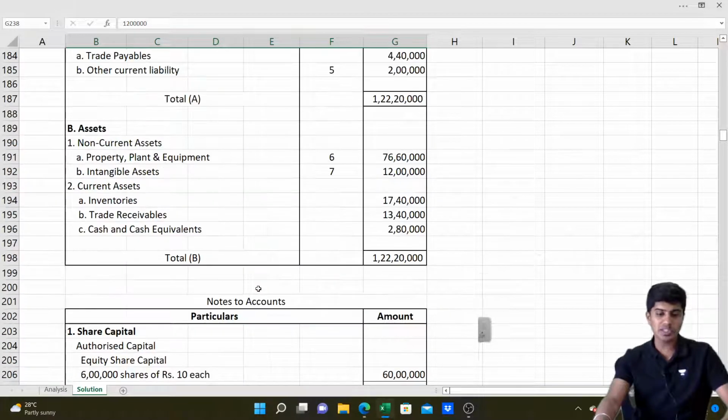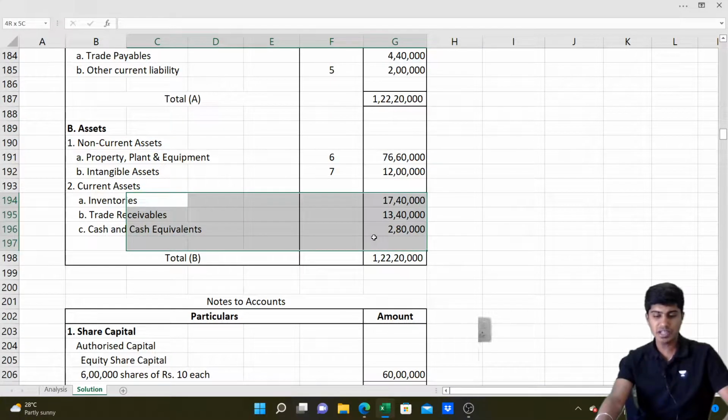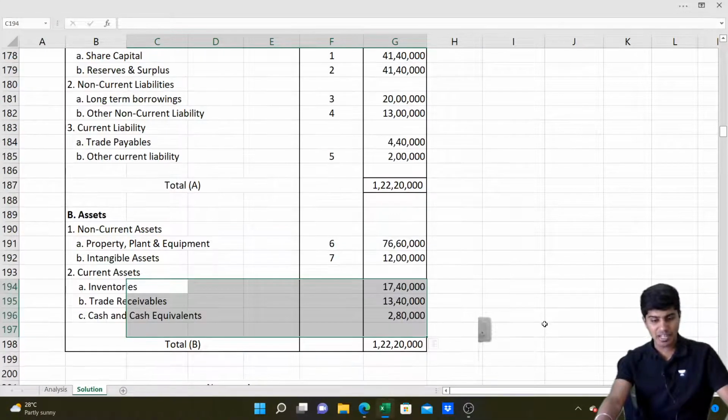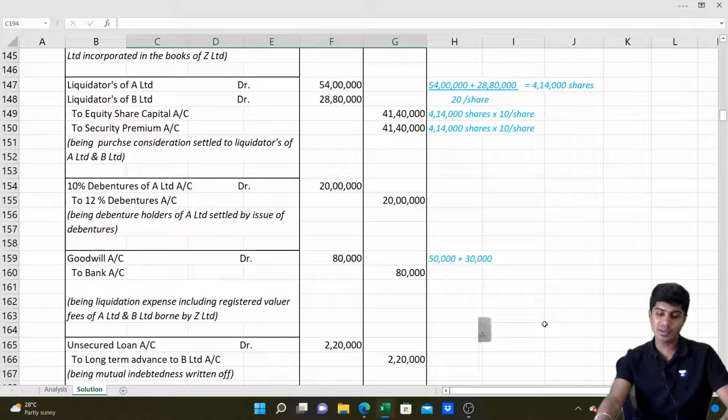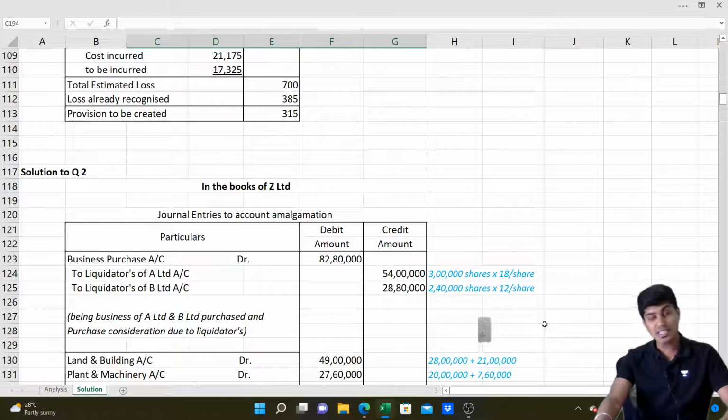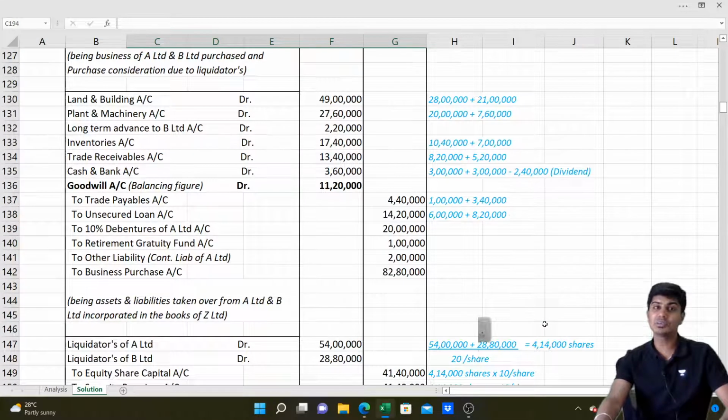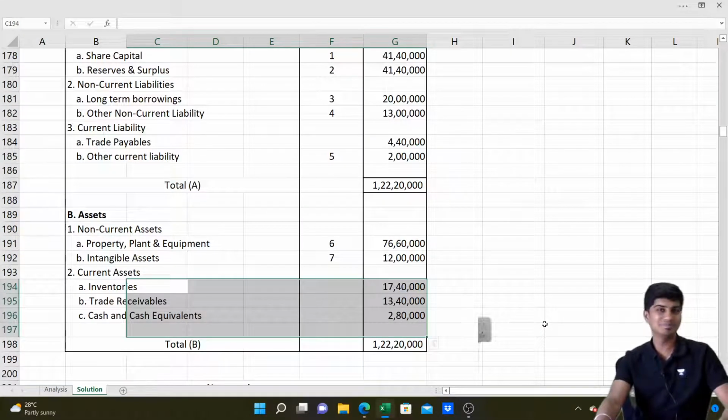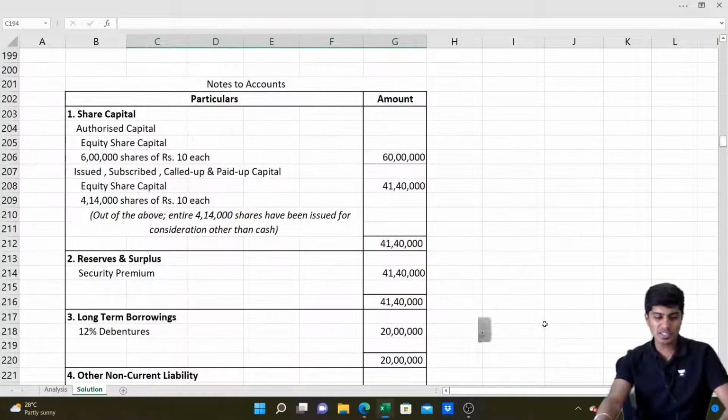And we'll post the other items straight to balance sheet. That inventory, trade receivables, cash and cash equivalent. If I post, then my balance sheet will tally at 1 crore 22 lakh 20,000. And this, my friends, is the solution to illustration number 2 or question number 2. I hope all of you got this.